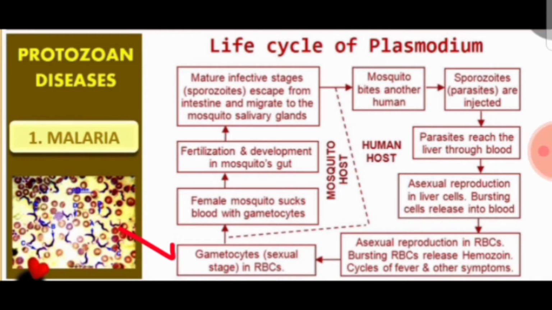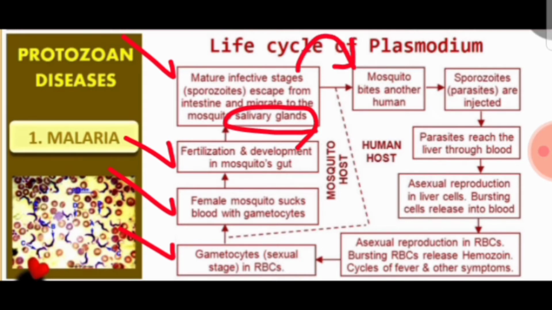When the female mosquito sucks the blood, those gametocytes enter the mosquito, where in the gut fertilization and development occur, and mature infective sporozoites escape from the intestine and migrate to the salivary glands of the mosquito.